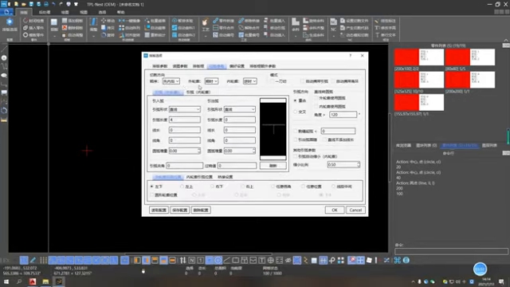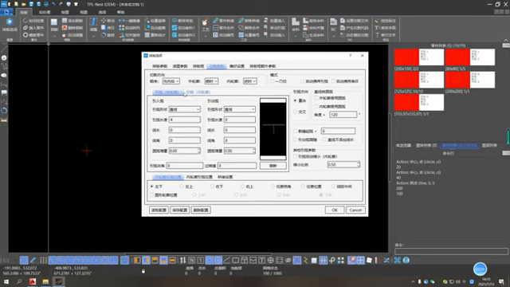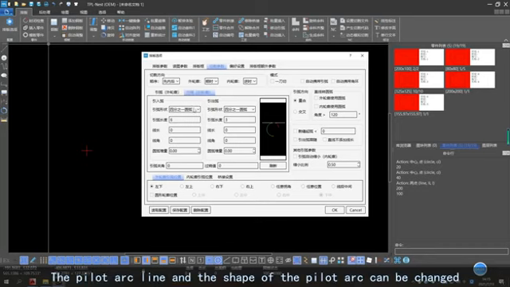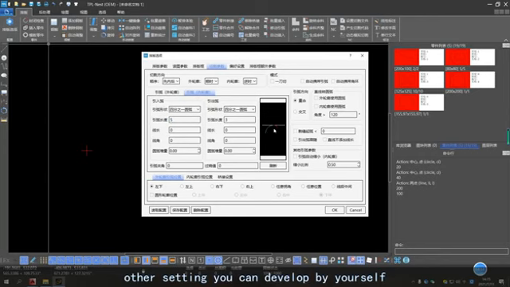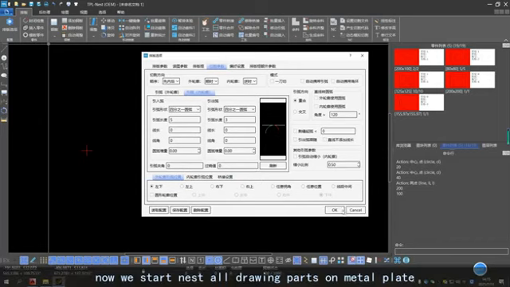Now the cutting parameters. Both cutting direction and cutting order can be set. As mentioned before, inner contour and outer contour cutting can be changed. The pilot arc line and the shape of the pilot arc can be changed. I can change its size, making it smaller. Other settings you can explore by yourself; we will not describe the other functions further. Now we start nesting all drawing parts on the metal plate.